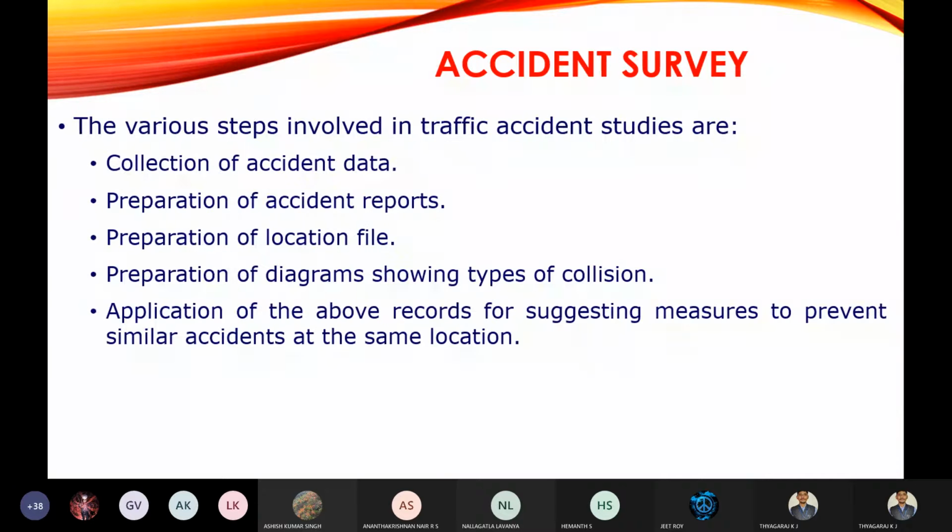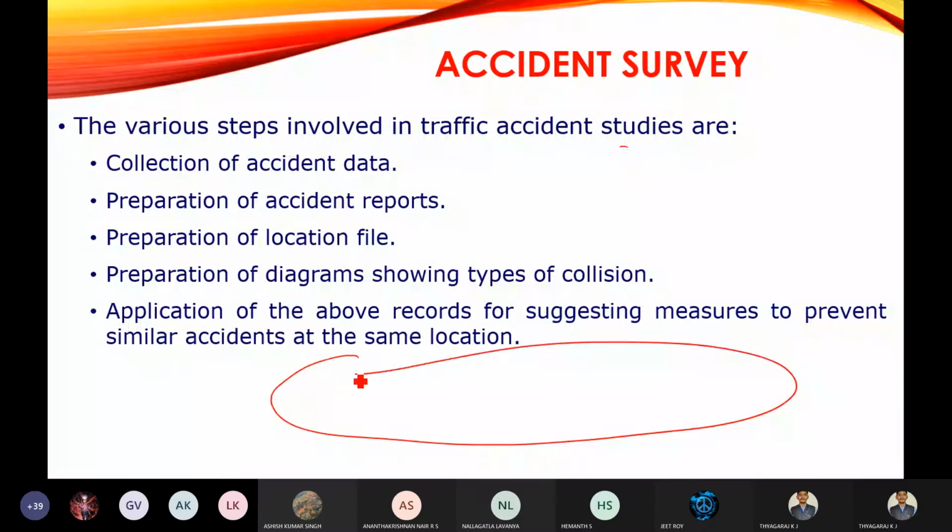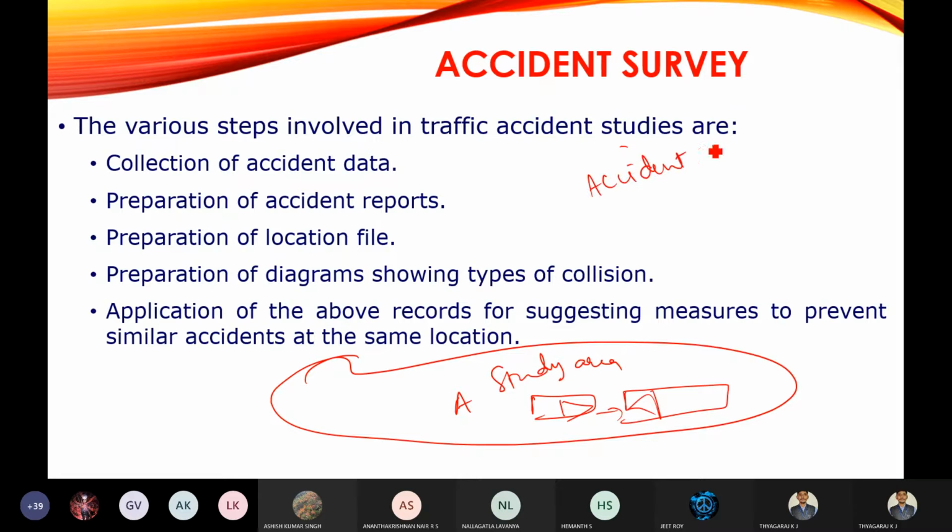Okay, the next one is, in some place an accident has occurred. For example, I will consider this area A, that is the study area. In this area, some accident has occurred, a collision between two vehicles. Remember, accident means collision between two bodies. Some accident has occurred, for example, a vehicle accident, that is, a collision between two vehicles has occurred.